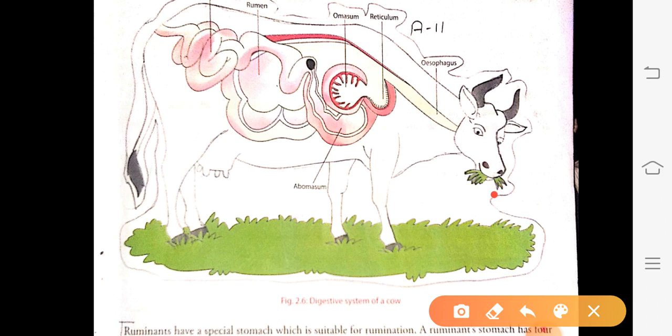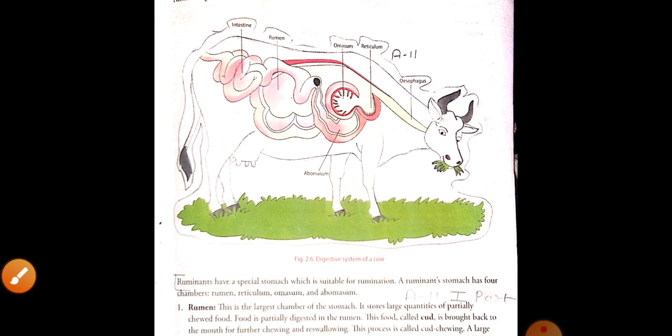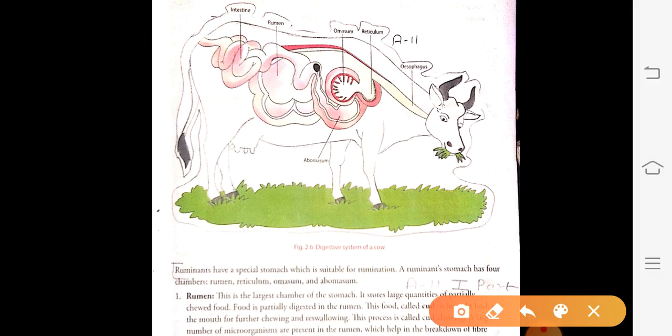This is the mouth of the ruminant. This is the oesophagus or food pipe. Next organ is the rumen.